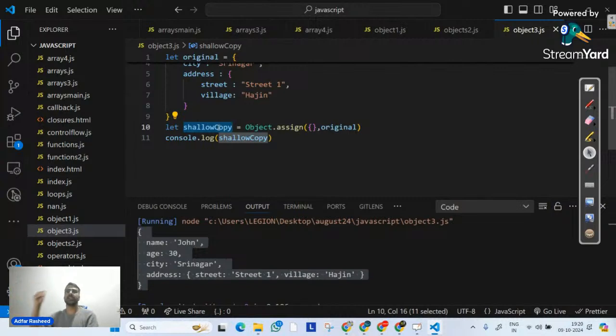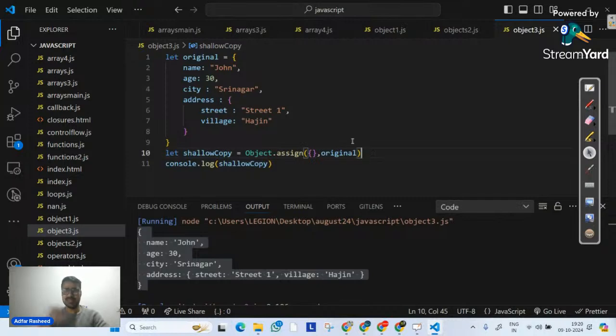Very good. Which means there's one way of copying, which is directly using the spread operator. We can do that, or direct assignment. But there's also the Object.assign method, with the help of which one or multiple objects' properties can be put into one object, which we have done. But even when we do this, is this a shallow copy or deep copy? That might be the question. If I am the interviewer, I will ask you that question. Hey, when you create a copy using Object.assign, you create an empty object and put properties in it. Is it a shallow copy or a deep copy? The answer is it's a shallow copy, not a deep copy.